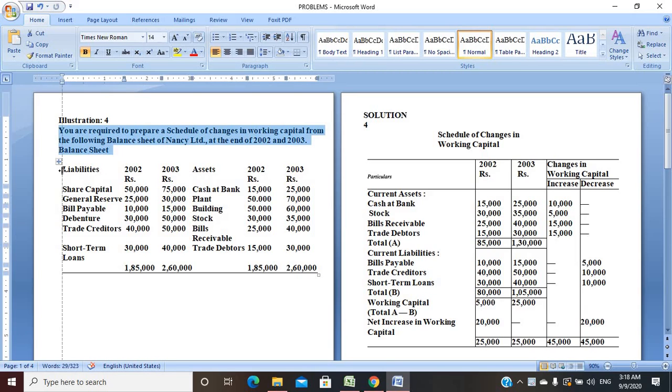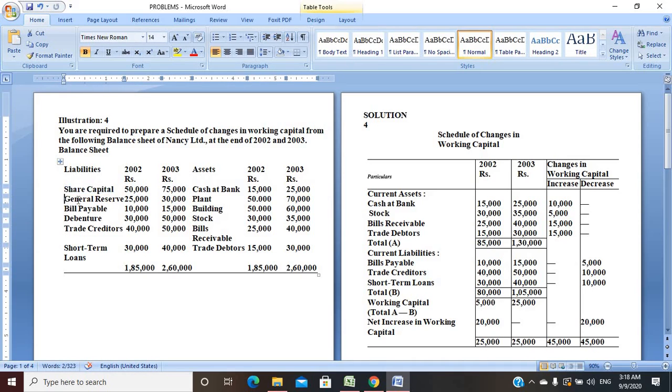So the question is like this. Here we have the liabilities column and the assets column, and the two years I mentioned, 2002 and 2003, right? Liabilities mentioned are share capital, general reserves, bills payable, debentures, trade creditors, short-term loans. And in the assets column: cash at bank, plant and building, stock, bills receivable, trade debtors.